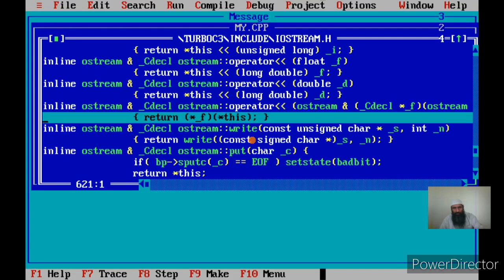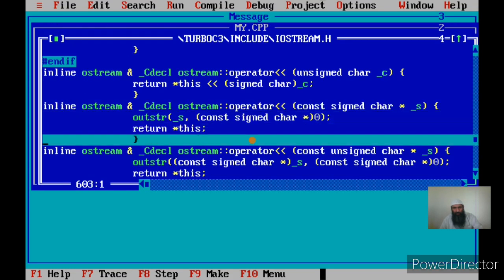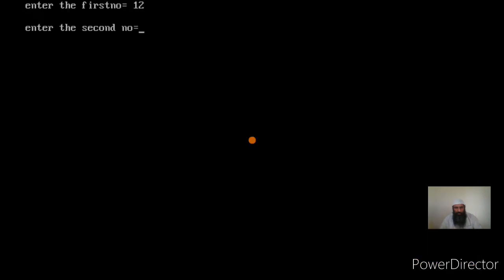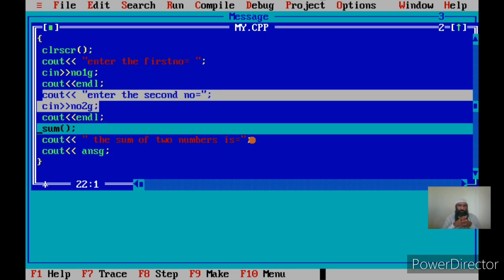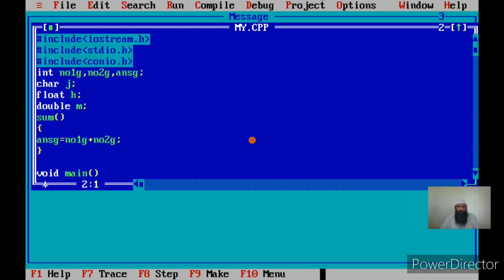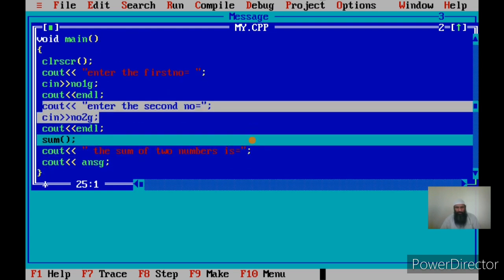Then I display the message, enter the second number, say as 3, okay. Then I call the sum function. Do I pass any actual arguments to the sum? No, because in the definition of the sum there are no arguments, right? And the return type should have been actually void. Let us change that later, it does not matter.